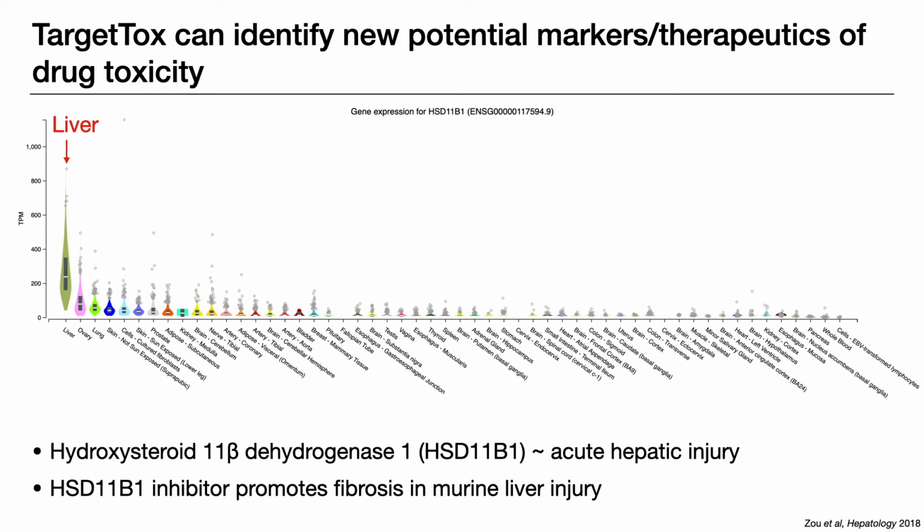For instance, this dehydrogenase HSD11B1 is found to be predictive of acute liver injury. We found this gene is highly expressed in the liver, and a recent study revealed that inhibitors of HSD11B1 can promote fibrosis in mouse model of liver injury. So potentially, this dehydrogenase can act as a new marker for liver toxicity.